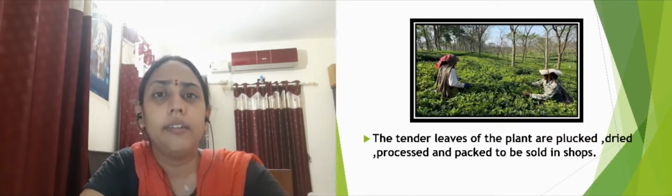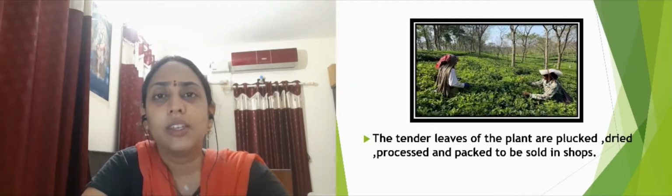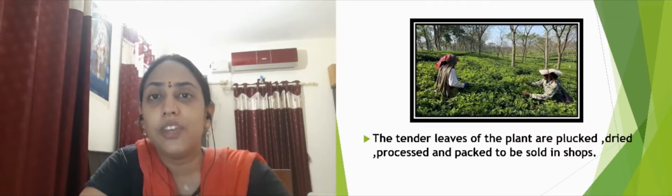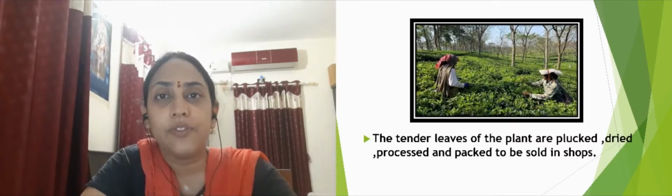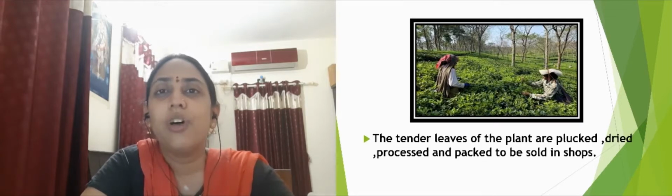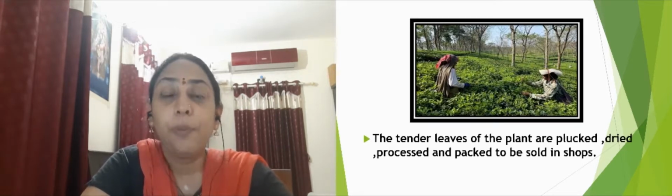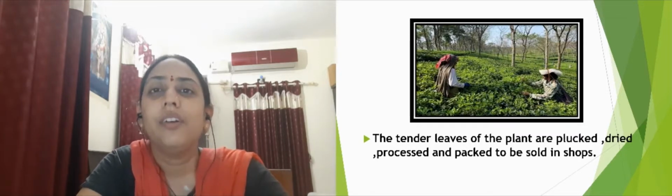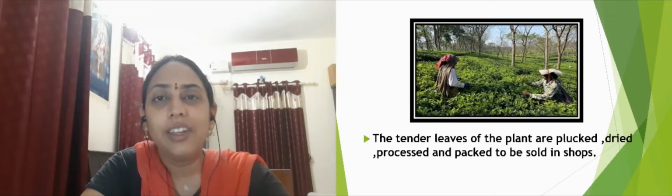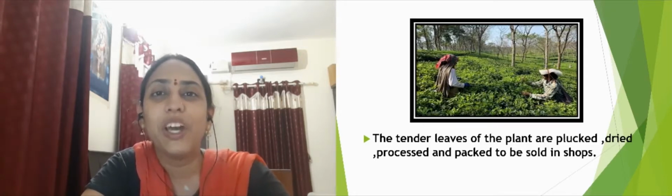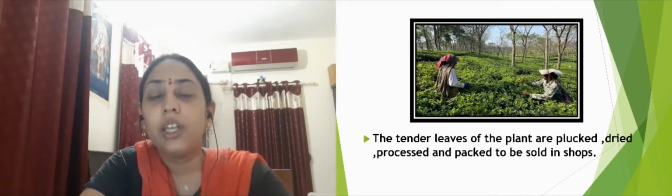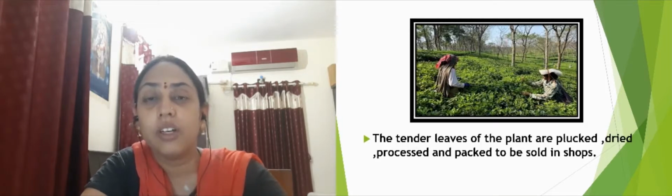And if we talk about tea, when the tree is grown in hilly areas, the leaves are very soft. These tender leaves, tender means soft leaves, right? These soft small leaves are plucked, then dried, packed properly, and then distributed to different places. And in today's life, tea is one of the most important requirements for people, right? In the morning when we get up, we need tea. This is one of the best ways to refresh ourselves.